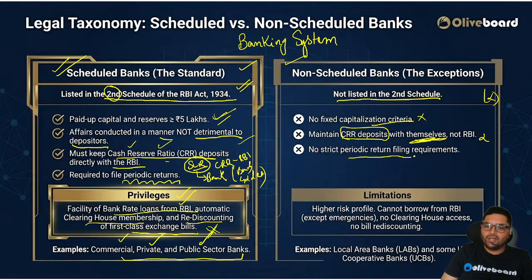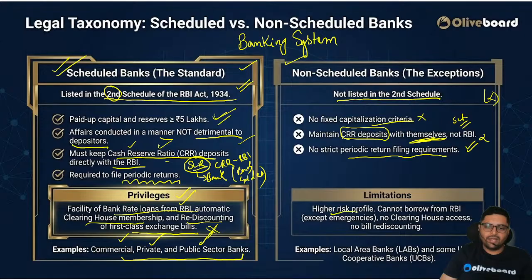No strict periodic return filing requirements. So SLR, whatever they are keeping, they don't need to maintain. CRR, they will maintain with themselves. Cash reserve ratio and no requirement for filing returns.